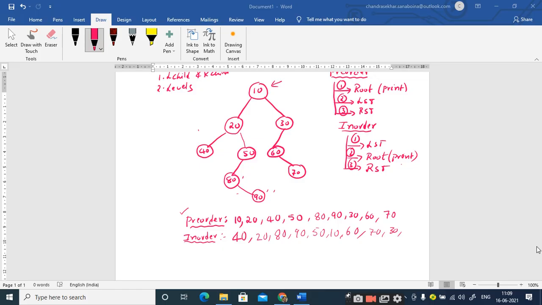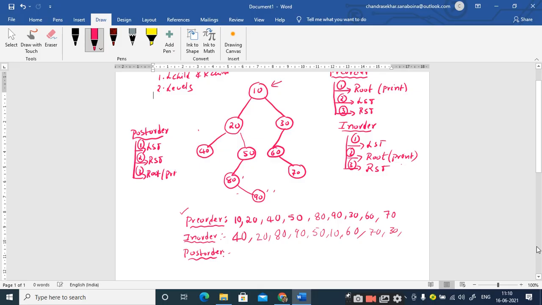Coming to the post order traversal, as you know, what are the 3 steps that are involved? For the post order traversal, we have 3 steps. The first step is we have to traverse the left subtree, the second step is we have to traverse the right subtree, and finally the third step is you have to visit the root node.